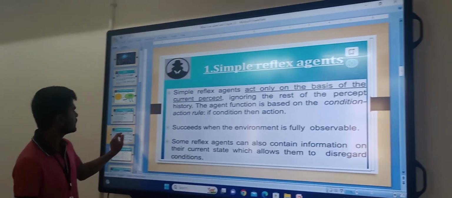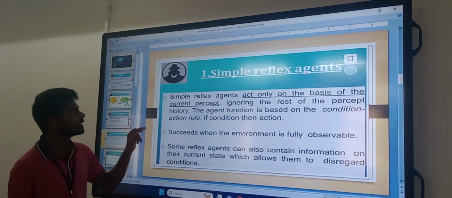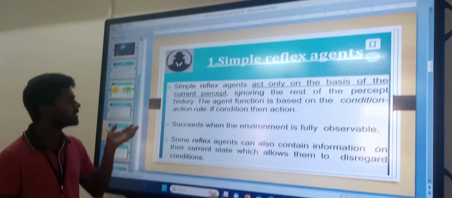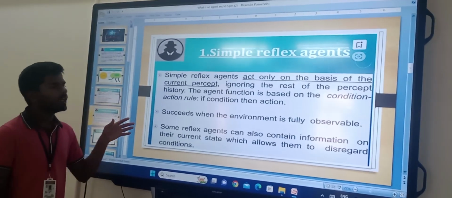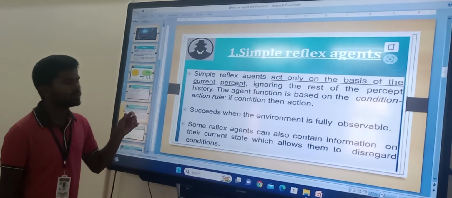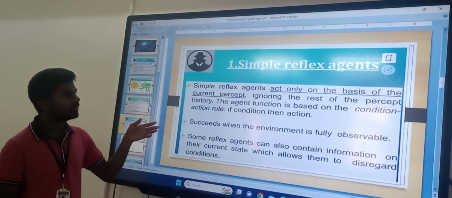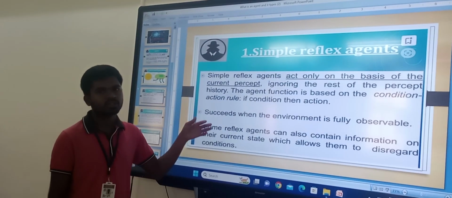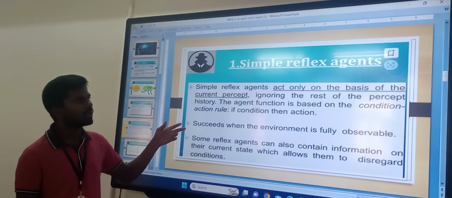Let us discuss the simple reflex agent. A simple reflex agent acts only on the basis of the current percepts, ignoring the previous percepts. It observes the current environment and takes actions based on the current situation. This is all about reflex agents.